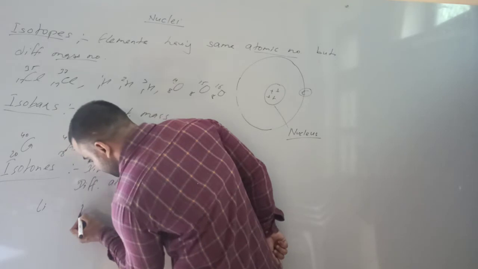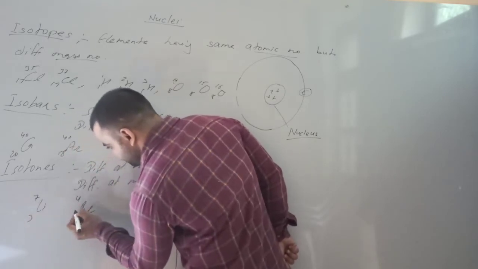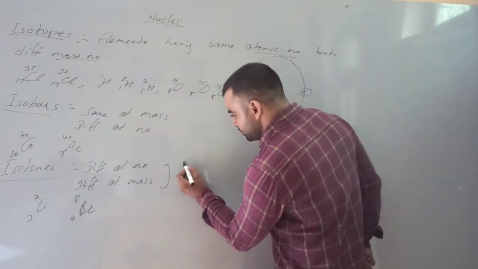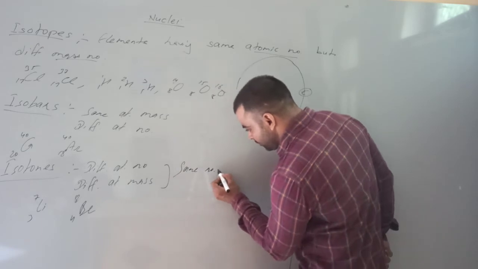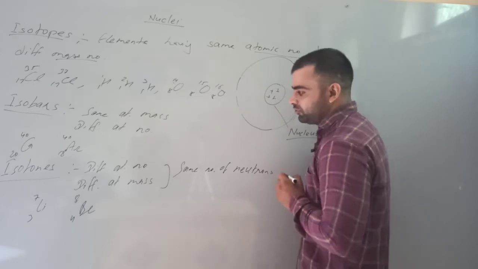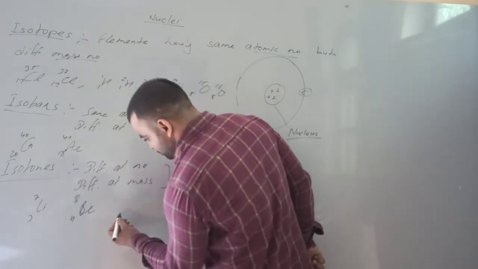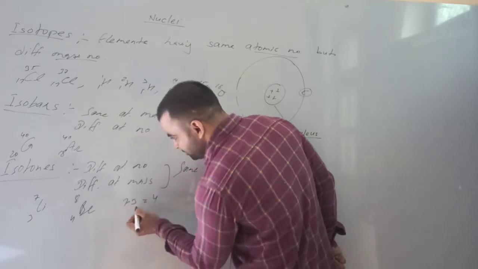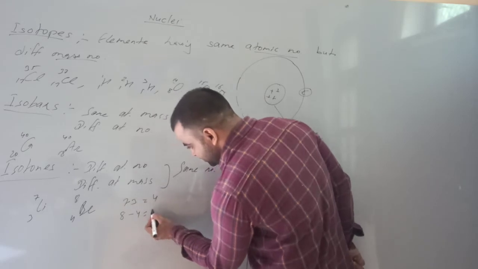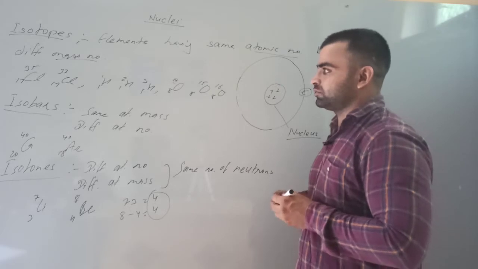For example, lithium and beryllium, here 7 and 8, but they have the same number of neutrons. Calculate the number of neutrons: mass number minus atomic number, means 7 minus 3, here it will be 4. They have the same number of neutrons.